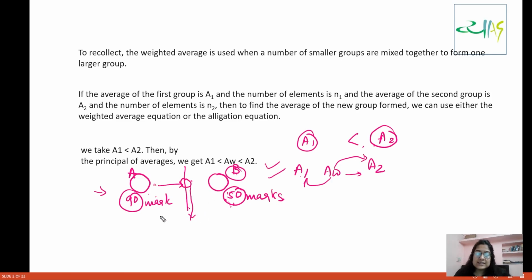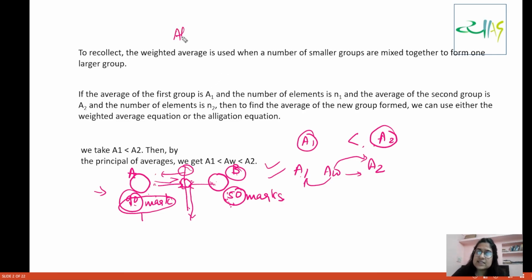And because of the 90 marks average, the other group's average will be elevated. So the combined effect will be that this one pulls the average up to this side and that one pulls it down to that side. This concept of pulling will help us solve the questions very well, but before that, we will study some other methods as well. I hope everybody understands the principle of weighted average.